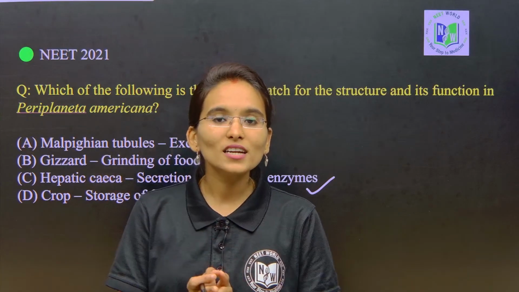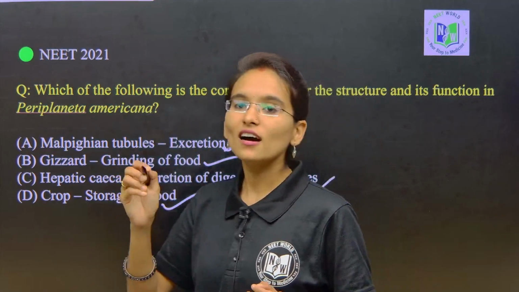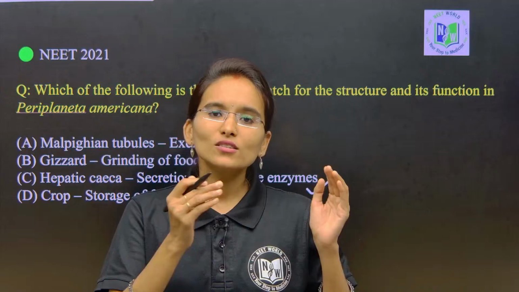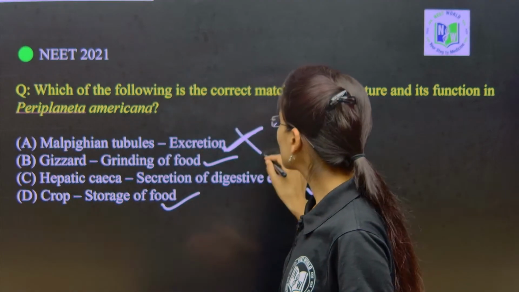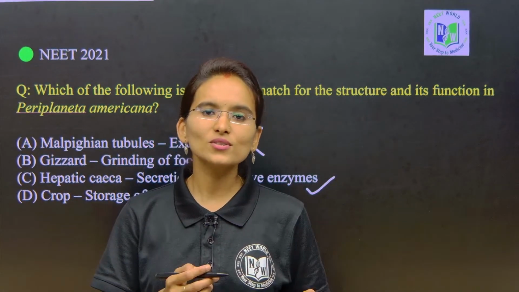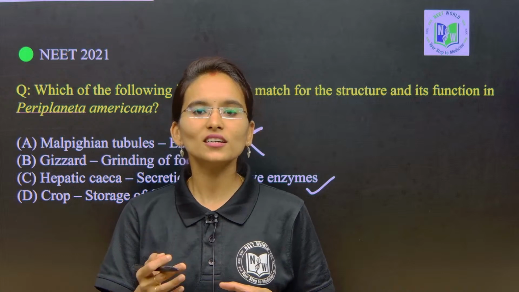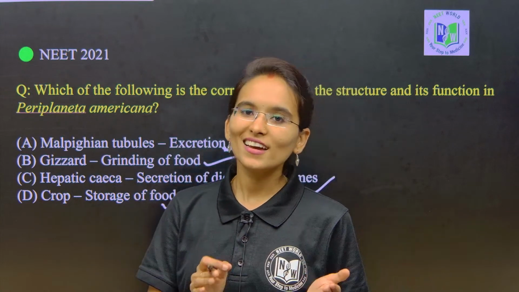Primarily the Malpighian tubules contain two special cells, and from there the process starts. So this option is wrong, because many other structures like nephrocytes, uricose glands and cuticular walls are also involved in excretion.